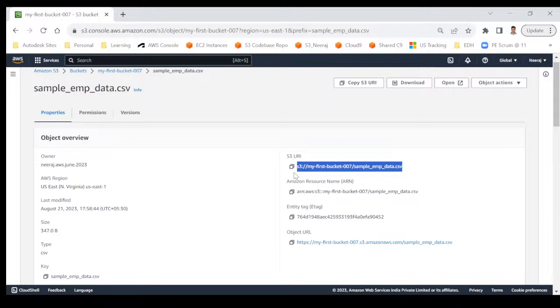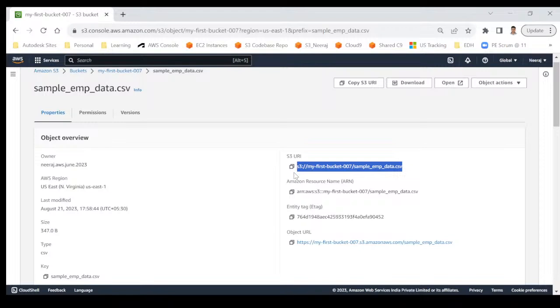S3 colon double slash your bucket name. And as I explained, bucket name is globally unique. That means you can share this path with anyone. If they have access, then they can access it. Just sharing the path does not mean that they will have access. How to provide the access, I will be explaining when we talk about IAM.